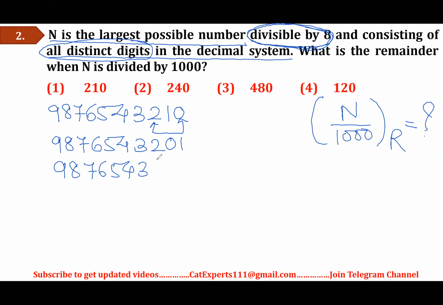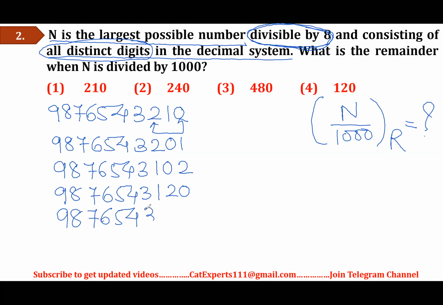Now I will start the number with 1 and put the remaining digits as 0, 2. 9, 8, 7, 6, 5, 4, 3, 1. Now interchange 2 and 0. Another number can be 9, 8, 7, 6, 5, 4, 3. I will begin the number with 0 now.